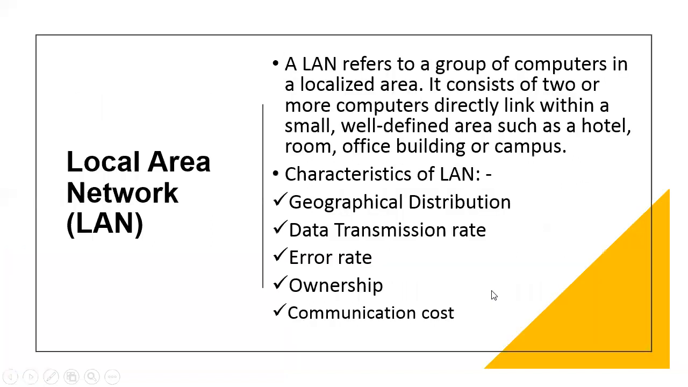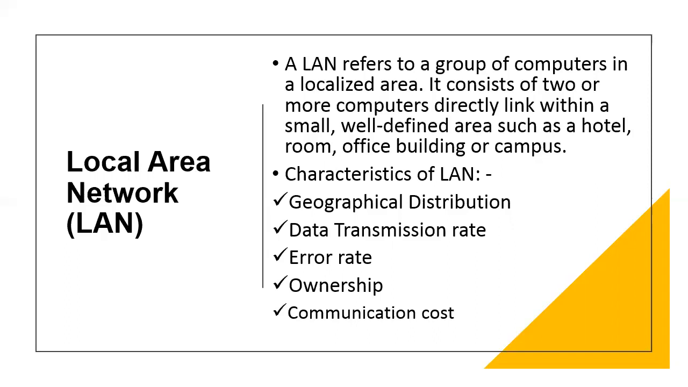So first type is LAN, which is based on network size. Local area network, short form is LAN. A LAN refers to a group of computers in a localized area. It consists of two or more computers directly linked within a small, well-defined area such as hotel, room, office building, or campus.